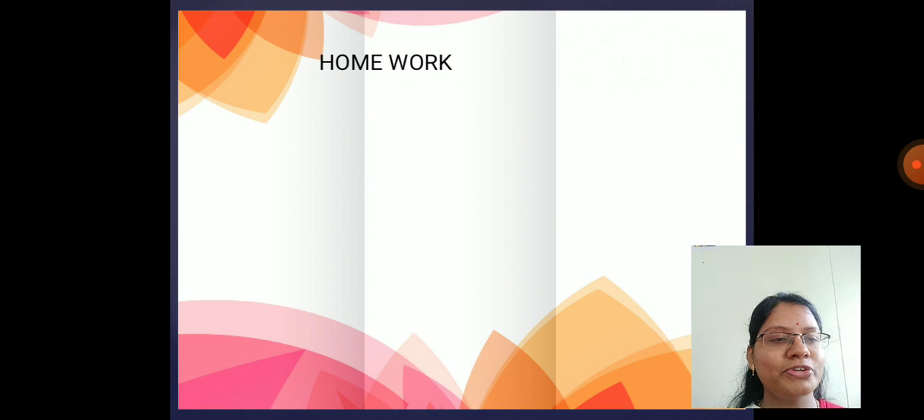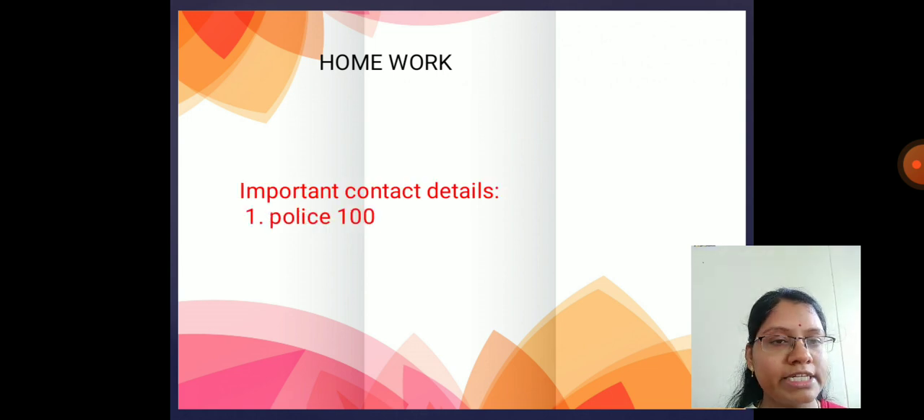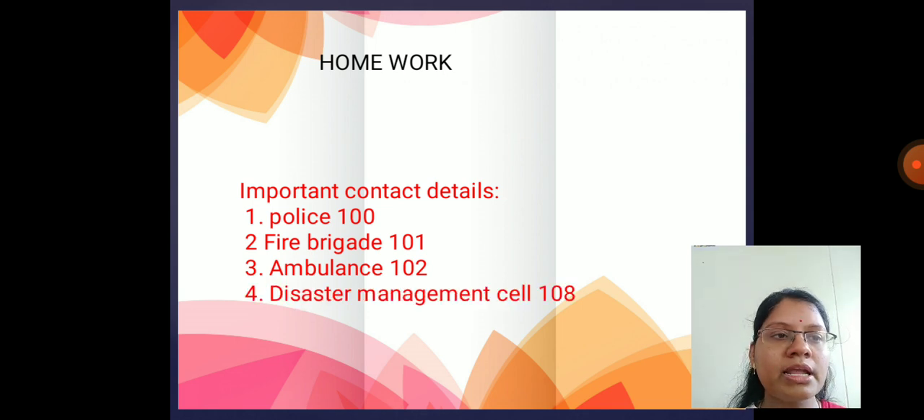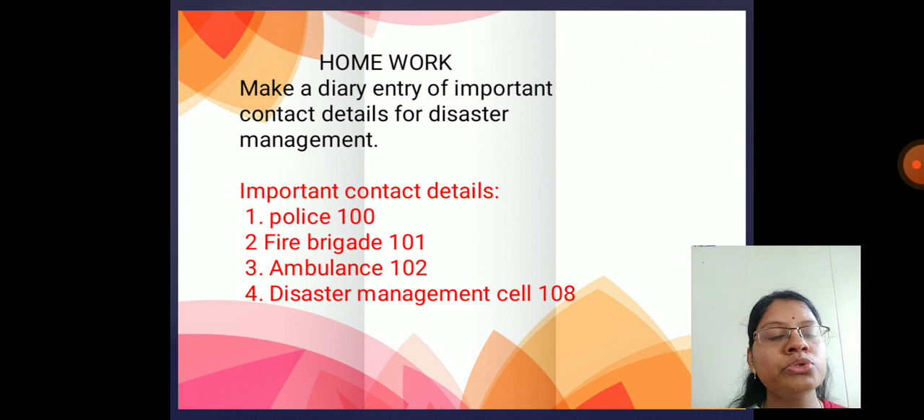Next is a homework for you. Important contact details: Police 100, Fire Brigade 101, Ambulance 102, Disaster Management Cell 108. So what you have to do is write all these contact details in your diary. And in time of disaster, rush for the diary and call these numbers, help the needy and save a life. That is more important. So write all these contact details in your diary. Don't forget to do your homework.